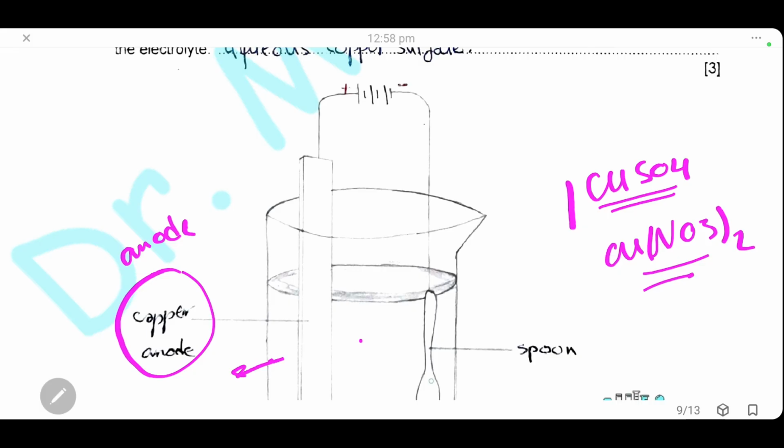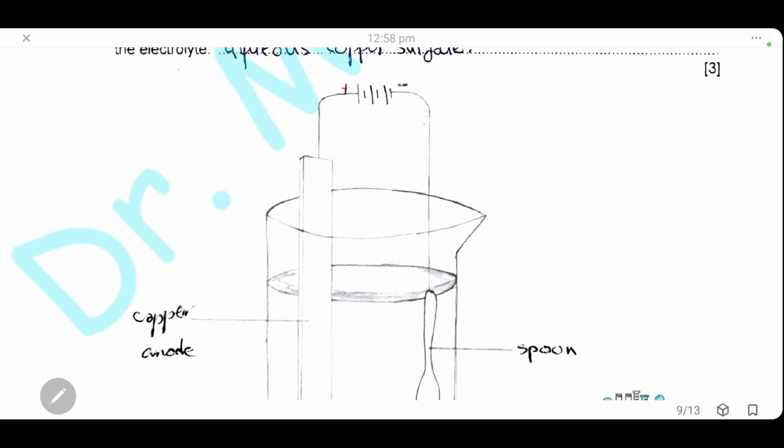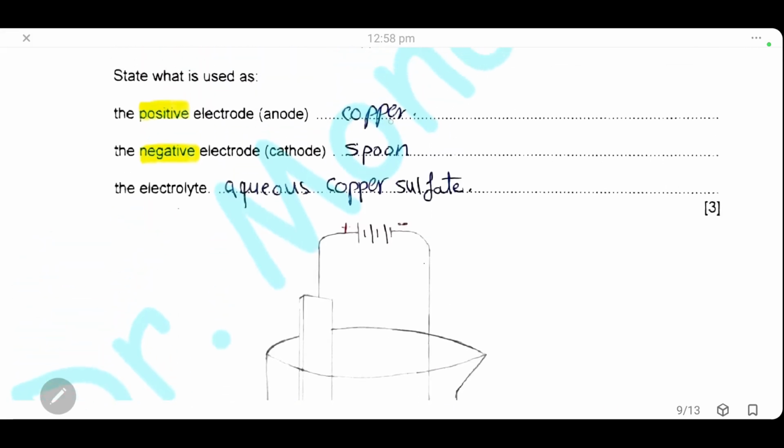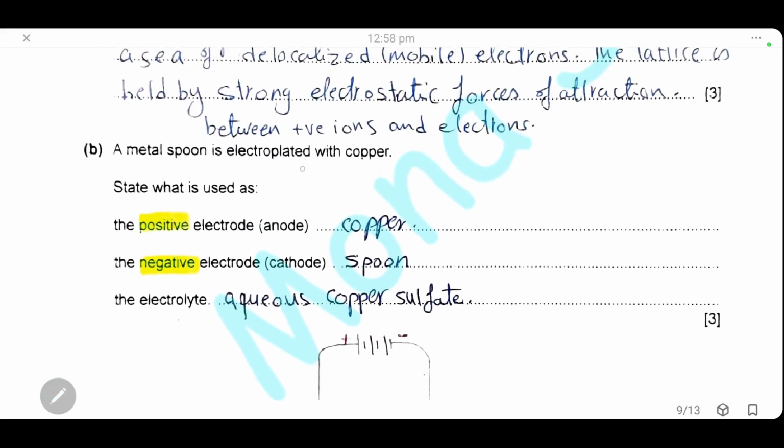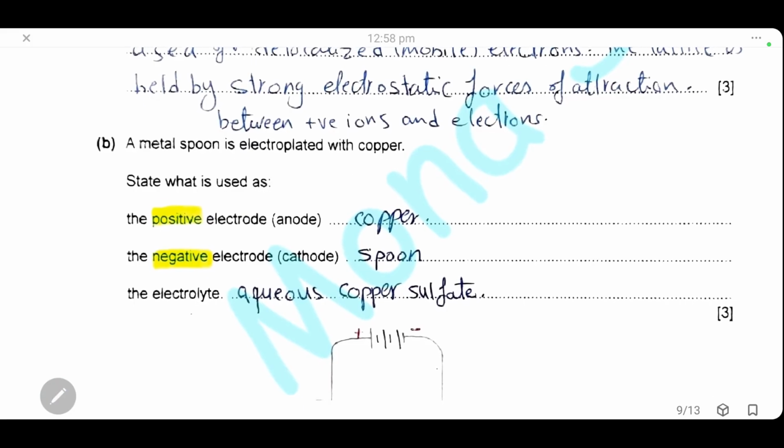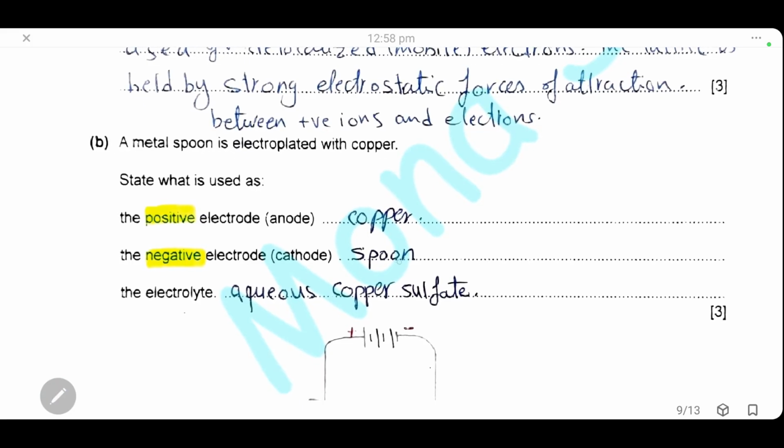So the object to be plated is always connected to the cathode, and the metal used to plate with is always connected to the anode. The electrolyte is an aqueous solution of a soluble salt of the same metal as the anode. Here, the anode will be made from copper because we want to electroplate with copper, and the negative electrode will be the spoon, the object to be plated. The electrolyte is an aqueous solution of copper sulfate or copper nitrate.